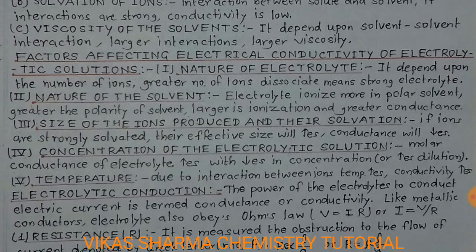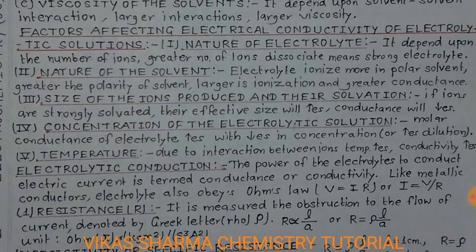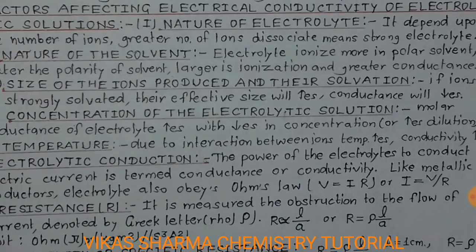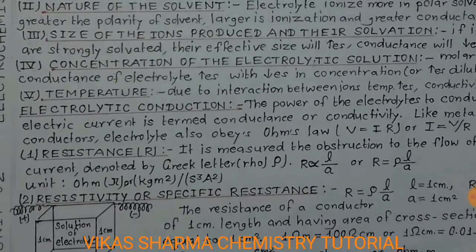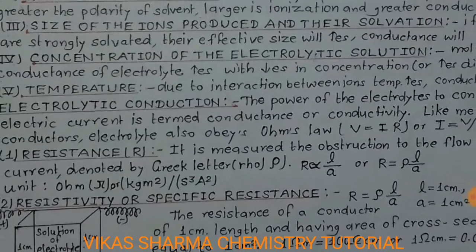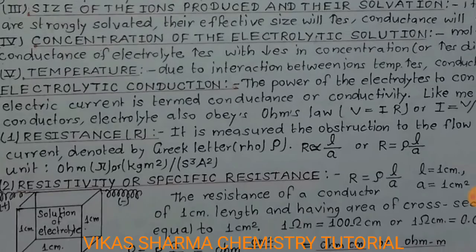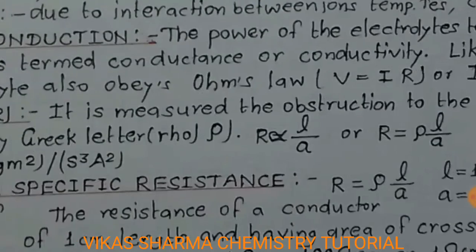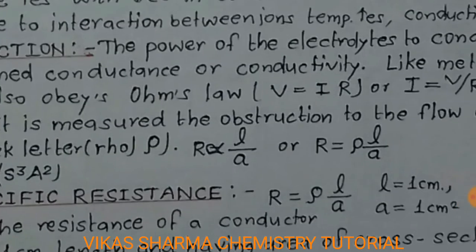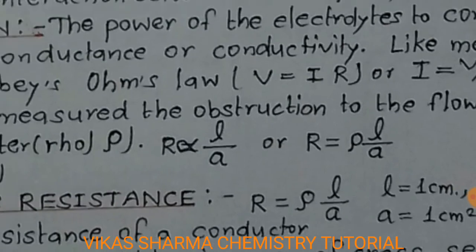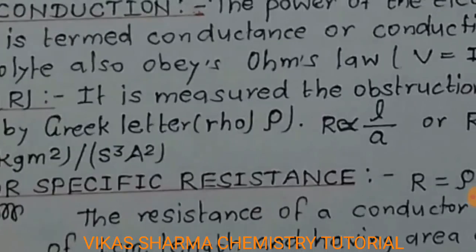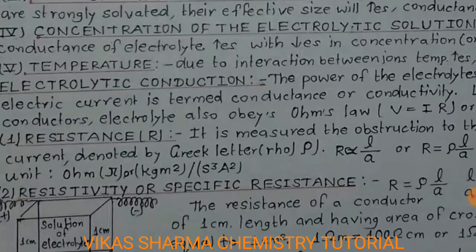Like metallic conductors, electrolytes also obey Ohm's law. It is V is equal to IR. So student, the first is resistance, denoted by the letter R. It is a measure of the obstruction to the flow of current, and resistivity, denoted by the Greek letter rho, is directly proportional to length and inversely proportional to area. So R is equal to rho L by A. The unit of resistance is ohm, or kilogram meter square per Siemens cube divided by ampere square.